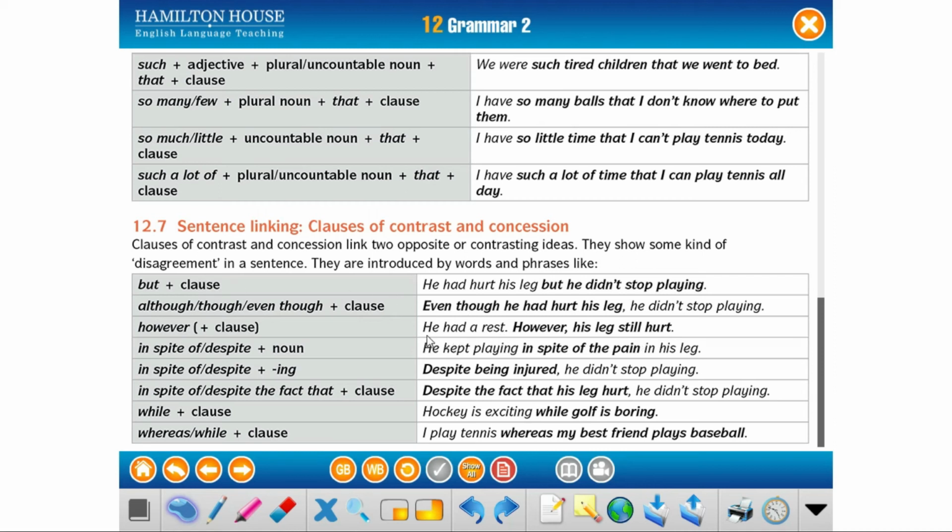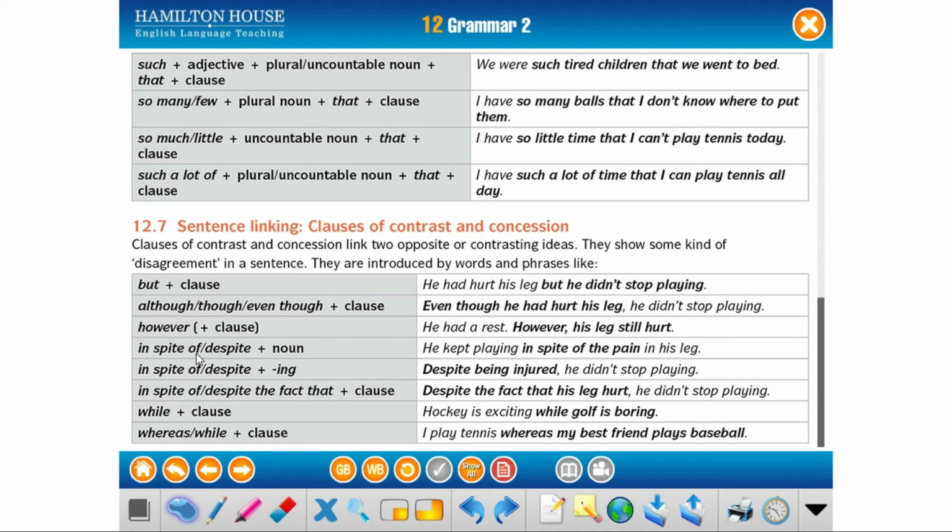That means that when we hurt a part of our body and it's not something to go to the hospital for, we usually take a rest and then we feel better. But in these cases, we are indicating with this however that this thing didn't happen even when we did this.